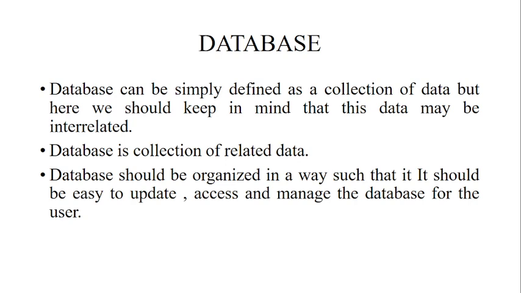For example, we are creating a database of students. What data can we collect: student name, student roll number, student id, register number, address, and so on. Whenever we are storing this data in a single database, the name, date of birth, mobile number, and address should be connected with each other, because all this data like student name, student roll number, register number all belong to a particular student. So these data are interrelated. Now see, database is a collection of related data.